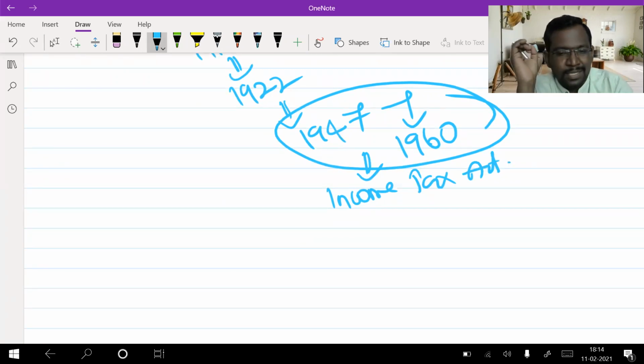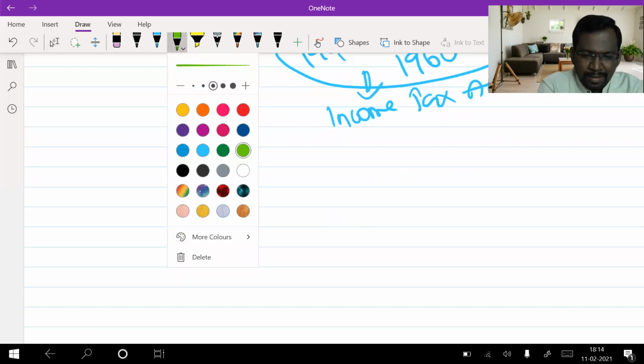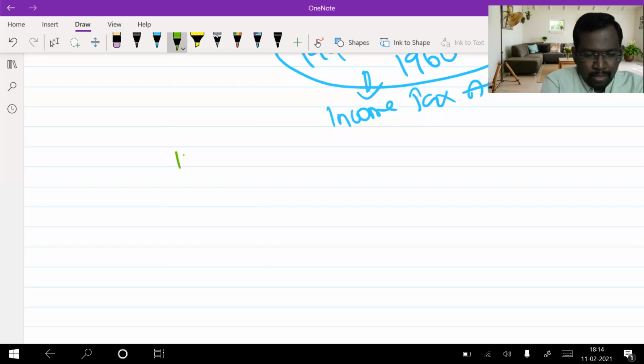We followed the Britishers' Income Tax Act till 1960. Are you following now? Right? In the year 1960, 1961, in this time period, our Indians, our finance department, along with the CBDT, Central Board of Direct Taxes, created our own act. And finally, in the year 1961, we got our Indian Income Tax Act.